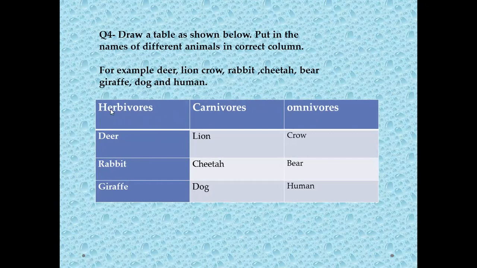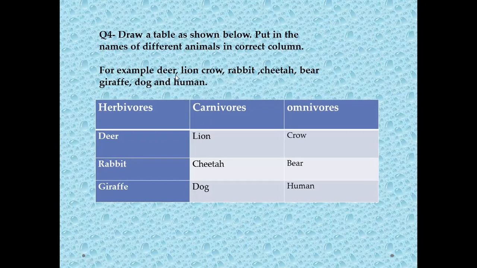Okay, so herbivores are plant eaters. So pick the plant-eating animals and put them here. Like, look here, deer. Deer is a plant eater, so you will write it under the herbivores. The next one is rabbit, so you will write rabbit in the herbivore group. The next one is giraffe, so you will also write giraffe under the herbivores. Understood?